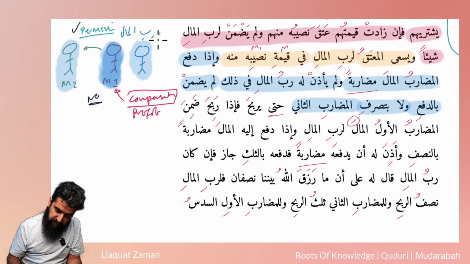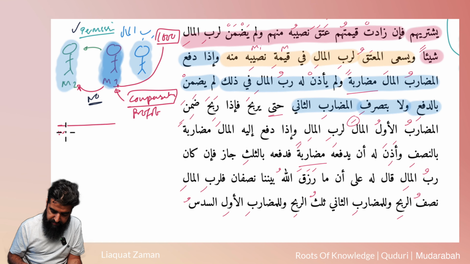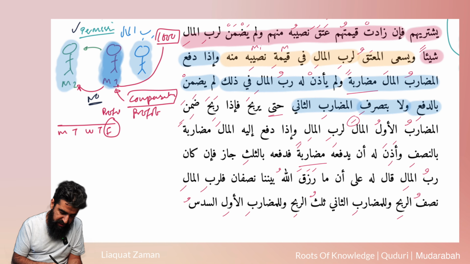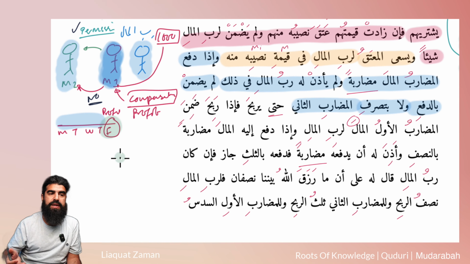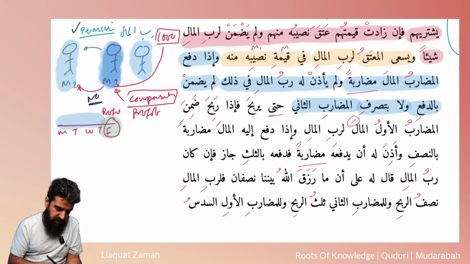So let's say, for example, he hands over £1,000. He's given that £1,000 without any permission, he's given it over to this guy. So no permission. Now what's happened is he's invested that money. Let's say on Monday he invested it. Tuesday, Wednesday, Thursday, Friday he made a profit. This is the day he gets a profit. So that means all these days he will not be held responsible for it. He will only be held responsible on Friday. That's when the profits are made. So that's when the courts will make him compensate if any losses are incurred.